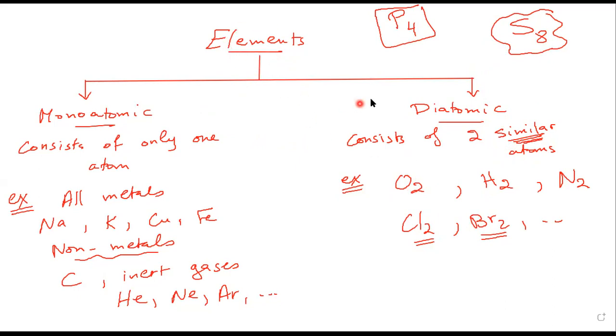The element is the smallest particle of any substance that cannot be divided more in order to attain the properties of this substance. If I divide the oxygen element into two oxygen atoms, then oxygen is not anymore oxygen that we breathe. It will be called oxygen atoms, but not an oxygen element, the oxygen molecule that we breathe in.